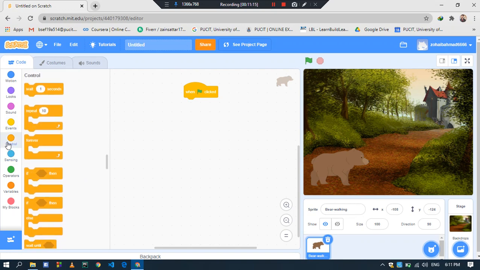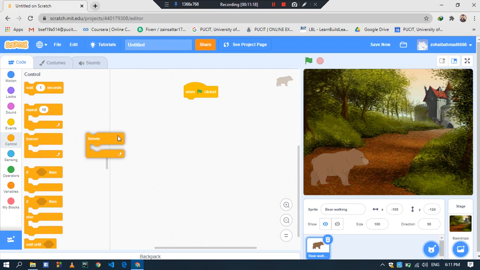Come to the Control option. For this, first we will have to use the forever loop, and that is compulsory. That is an important point. If we don't use the forever loop, our code will never work. You can also try this. It doesn't work because a forever loop means that whatever command or condition you have given to the bear will work continuously again and again, and it doesn't stop. That is what the forever loop means, and it is compulsory. You will have to use it.